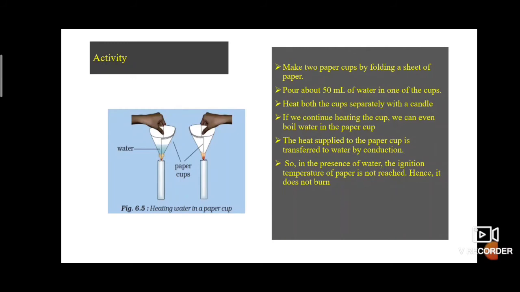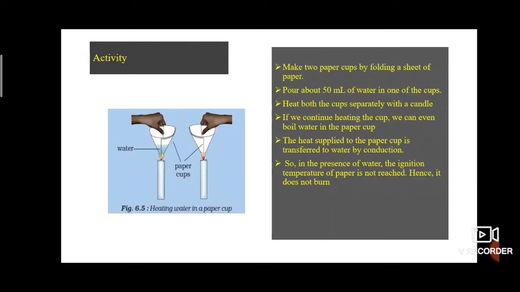Then the next thing is, here there is an activity. Make 2 paper cups by folding a sheet of paper. Pour about 50 ml of water in one of the cups. Heat both the cups separately. What happened while heating? What do you observe? The empty paper cup catches fire easily. If you burn a paper cup, it burns easily.